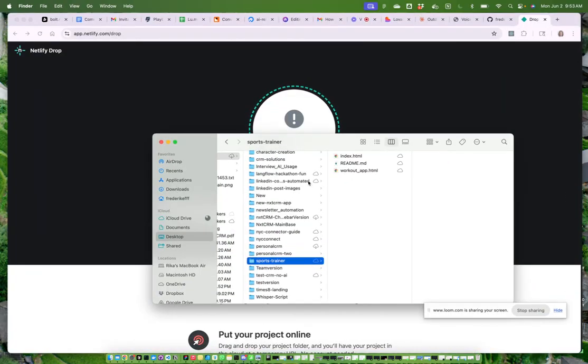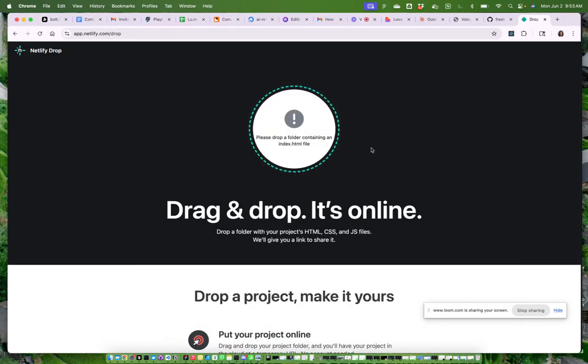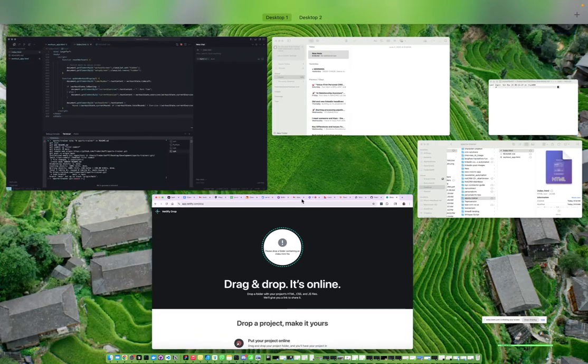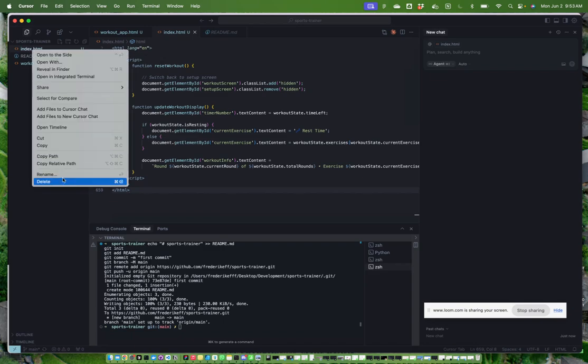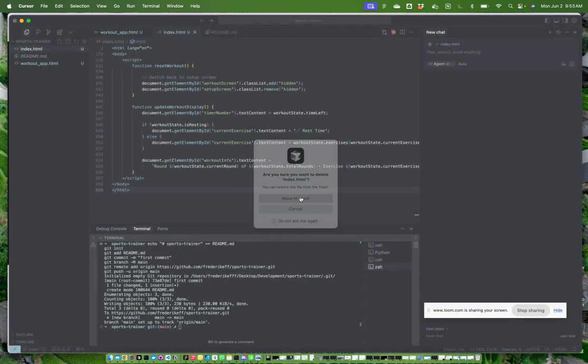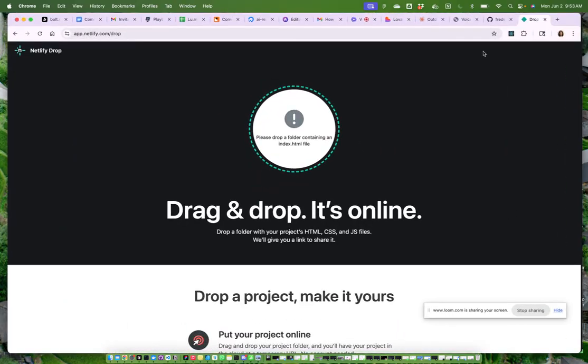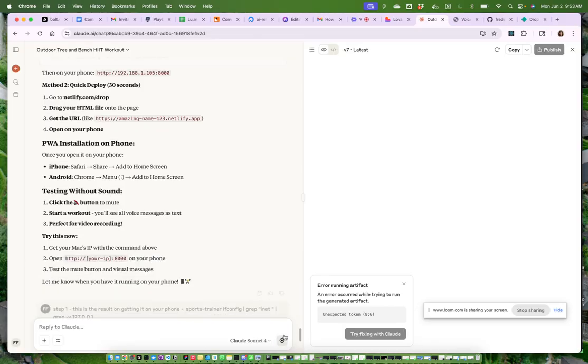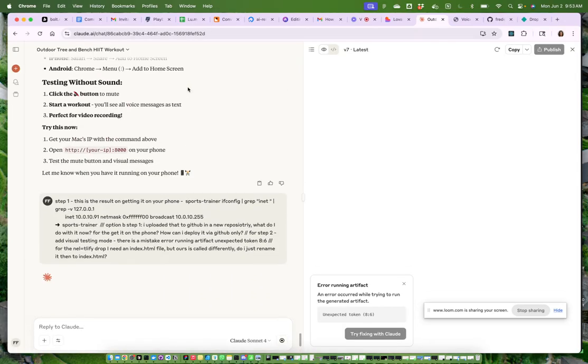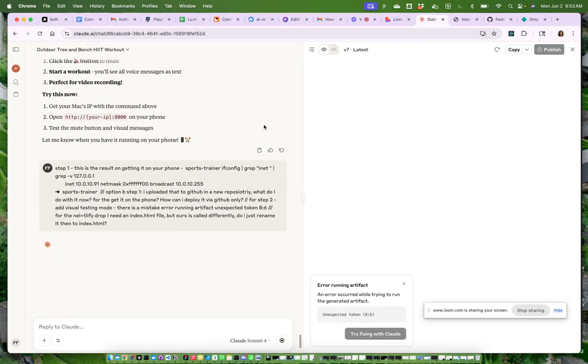We take this on top. Now we have an index here. And we drop the index. Please drop a folder containing an index HTML. Okay, maybe not. Okay, let's just remove this for now. Move to trash. And let's go back and just ask those questions first, and then we can test it. So let's see what we come up with.